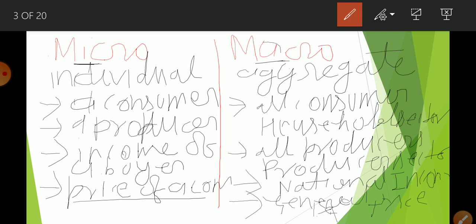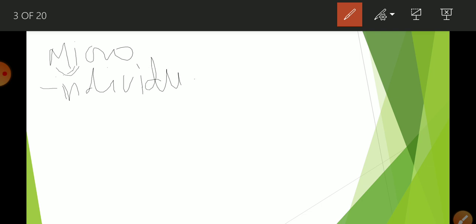So in simple language, microeconomics is a study of individual units of an economy. Macroeconomics, A means aggregate, so it is a study of the economy as a whole.